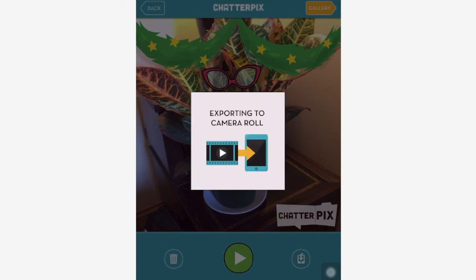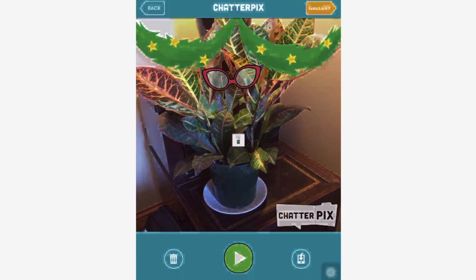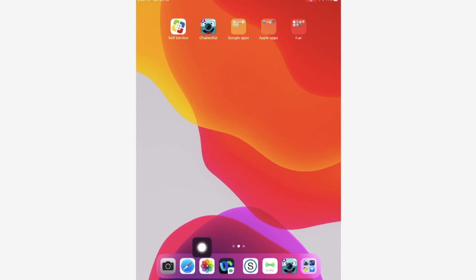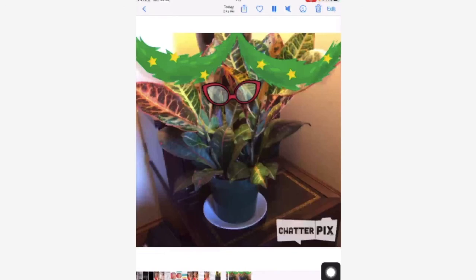What? It takes a lot of time. It does take some time to save it. So actually, before when it was taking a lot of time, I thought it wasn't working. Oh, okay. So that's good to know. Just wait for it. It'll take a lot of time. Okay, then it'll say complete. And then you can watch it on your camera roll down here. And then you can put it on Seesaw. So that's kind of funny.